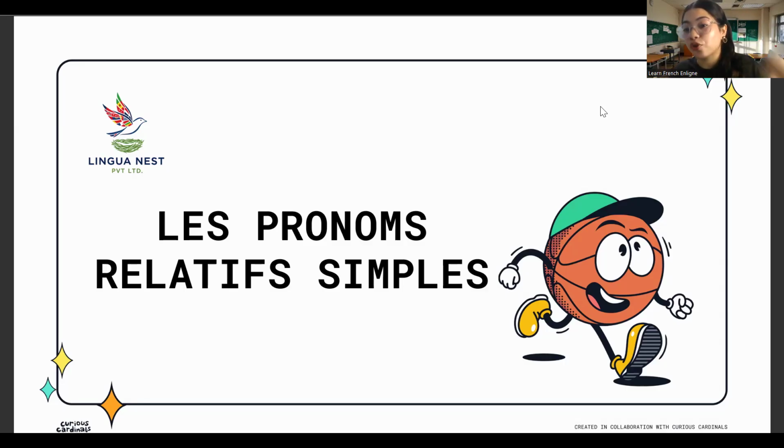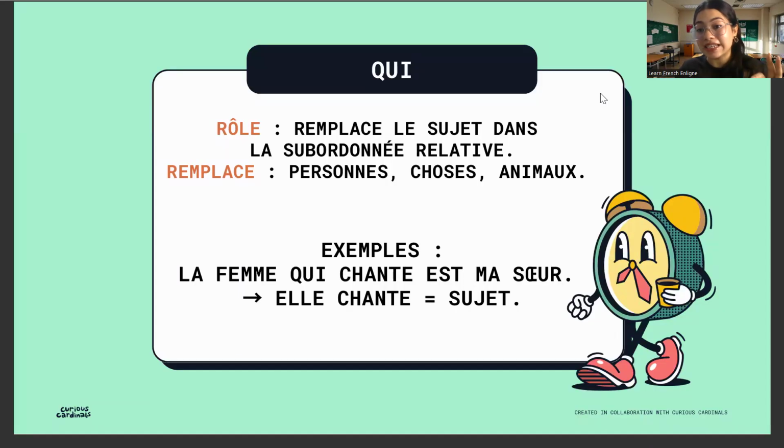Il y a quatre pronoms relatifs simples: qui, que, où, and dont. Let's see the first one, which is qui. So qui is basically the replacement of the subject. Quand nous remplaçons les sujets.